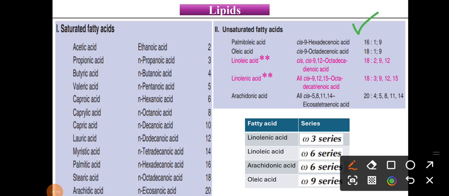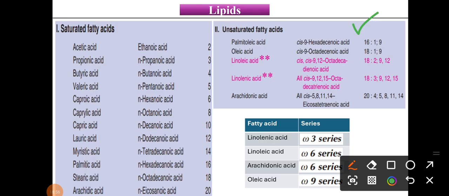And what is the third one? The third one is the position of that double bond. In palmitoleic acid, one double bond is there, and the position is the ninth position. In oleic acid also, the ninth position. Then in linoleic acid, two double bonds are there, and the positions are 9 and 12. In linolenic acid, three double bonds are there, at positions 9, 12 and 15. And in arachidonic acid, four double bonds are there, at positions 5, 8, 11 and 14. So that table from the lipids for the unsaturated fatty acids is very important.